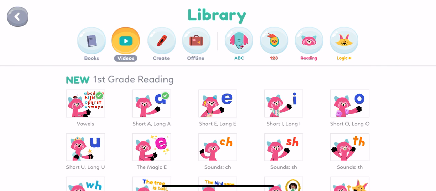In today's class of Masti Ki Pathshala from Khan Academy Kids, we are going to talk about alphabets, vowels and consonants. So here we go.